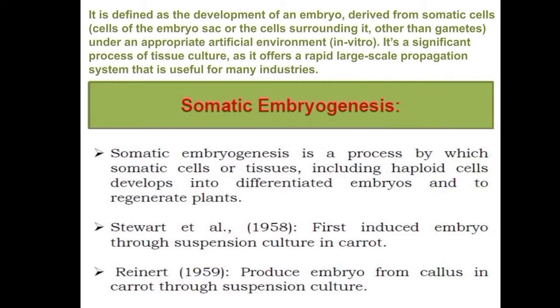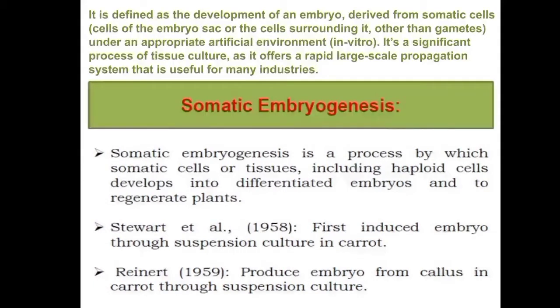And what are these embryoids? Embryoids are small, well organized structures comparable to sexual embryos, formed by the division of the embryogenic potential of somatic cells. Here the somatic plant cells undergo divisions to form these embryoids. They are small, well organized structures, similar to sexual embryos.